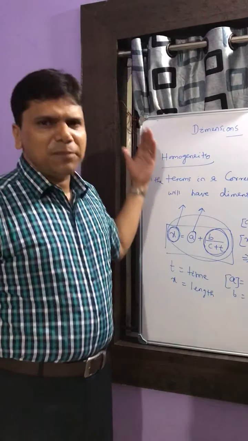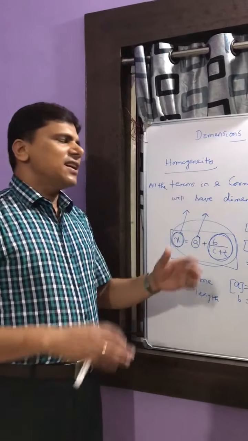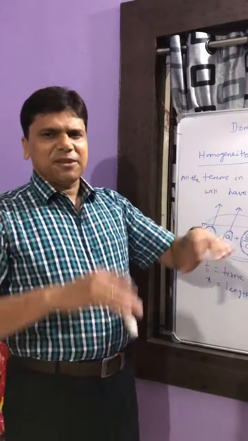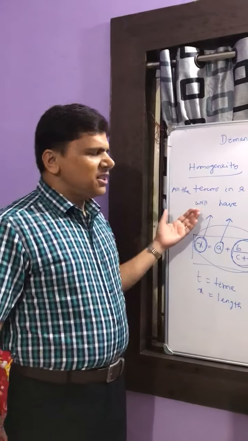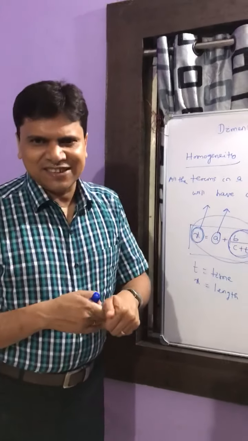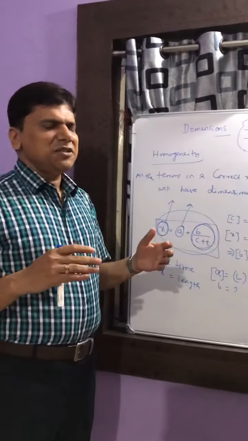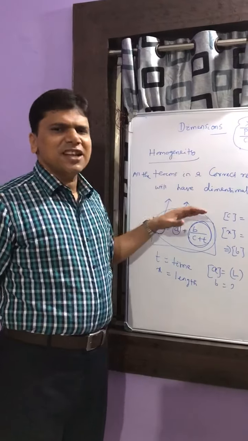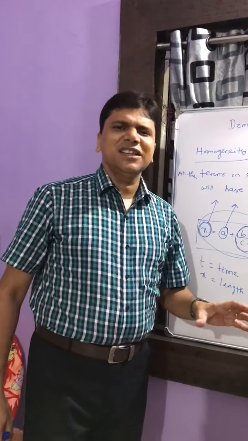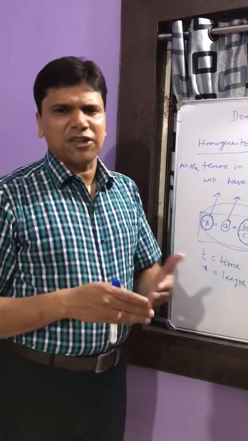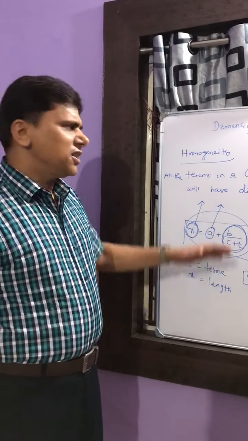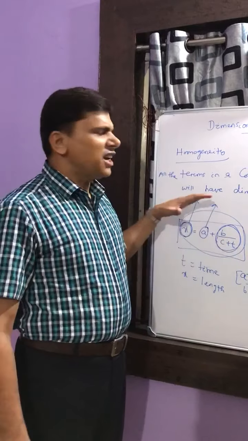This is one of the applications of dimensional analysis. There are other applications which we will discuss later on. But keep in mind that there are a number of physical quantities given in the book. You will have to find the dimensional formula of all these physical quantities just by knowing their formula. If you know the basic formula of a physical quantity, you can find its dimensional formula by using the concept I have discussed here.